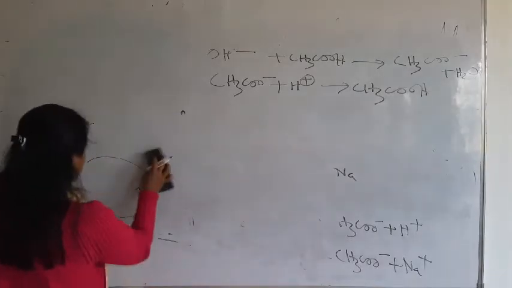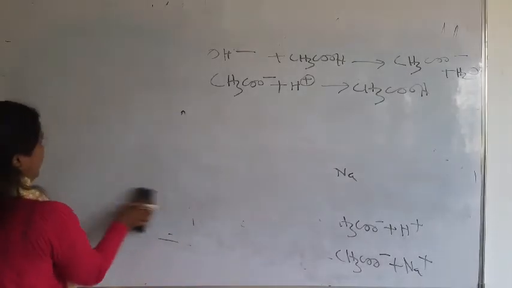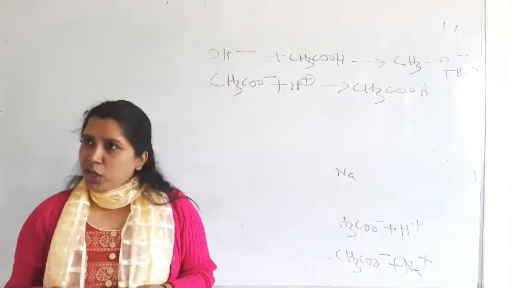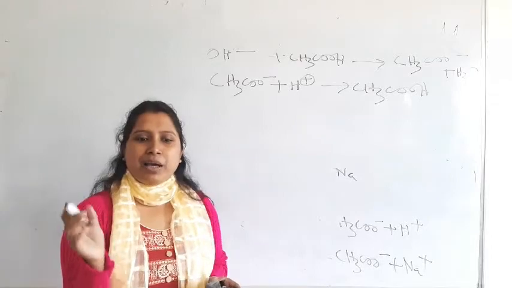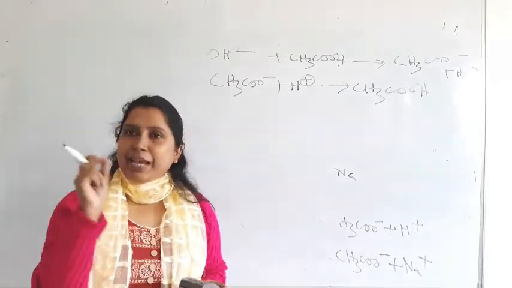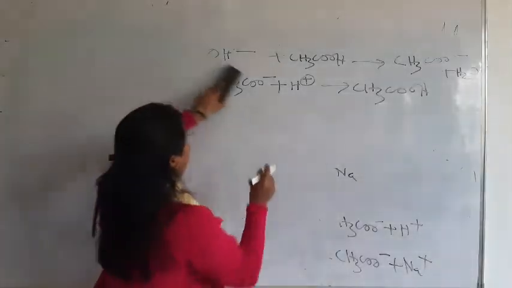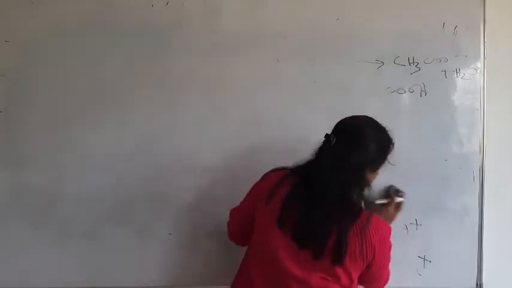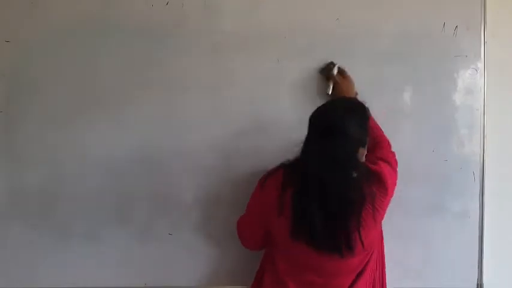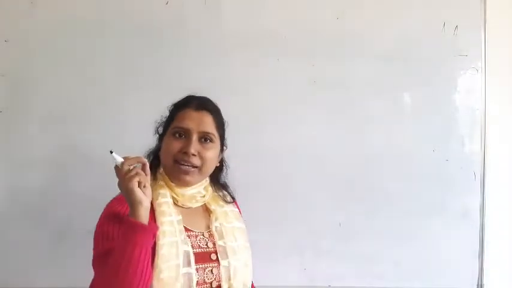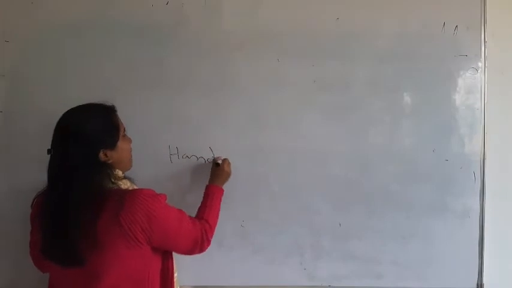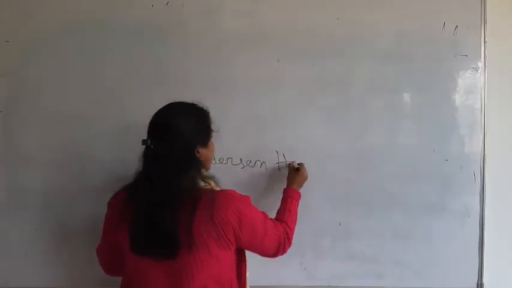So another thing: we should know the pH of the buffer solution also. To determine the pH of the buffer solution, an equation is given. It is called the Henderson-Hasselbalch equation, also called the buffer equation.